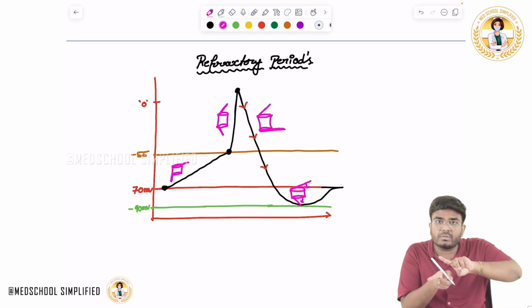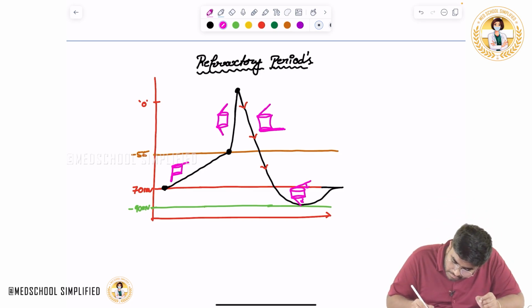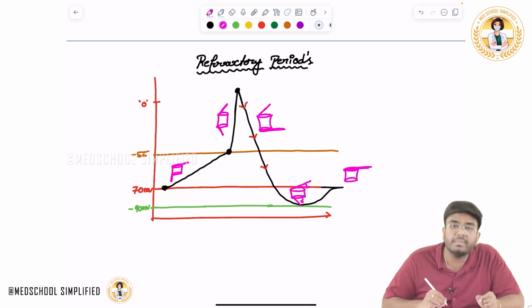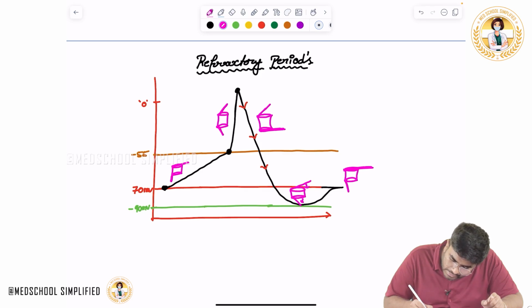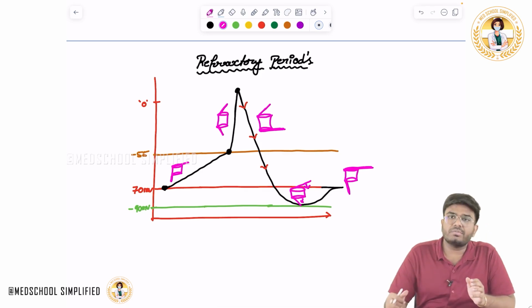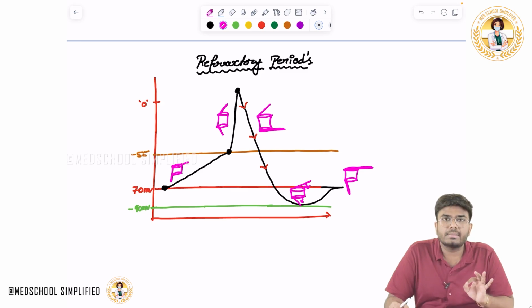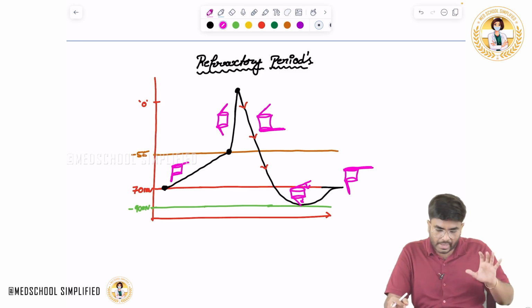Close means they are trying to set back to normal. So when it comes to resting again, during resting the activation gate is completely closed and the inactivation gate is open. So this is the configuration of the voltage gated sodium channels according to the different time periods of the action potential.